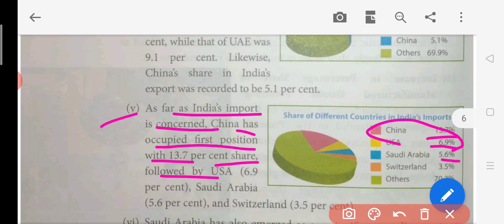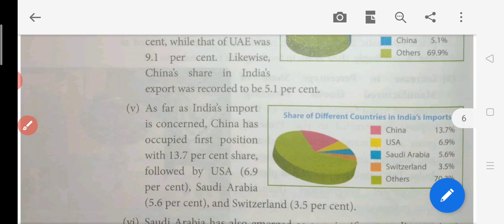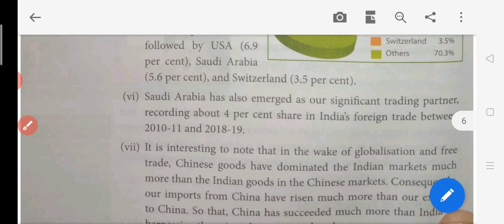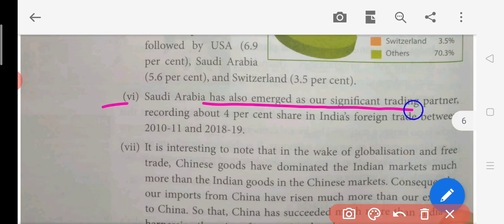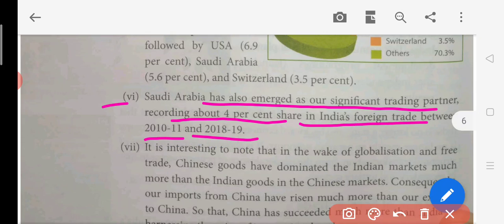Then the third rank is still held by Saudi Arabia. Now the sixth point: Saudi Arabia has also emerged as a significant trading partner, recording about 4% of the share in India's foreign trade between 2010-11 and 2018-19. So Saudi Arabia has also come into play now. This country has increased its share by 4%. In just these 7-8 years it has been a remarkable change, because Saudi Arabia also started doing a lot of trading with India now.